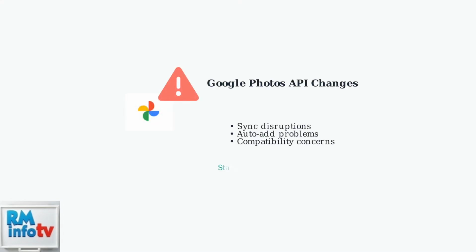Recent changes to Google's Photos API have created additional synchronization challenges. While Aura is actively working with Google to maintain the autosync feature, these API modifications have disrupted the seamless photo sharing experience that many users expect.